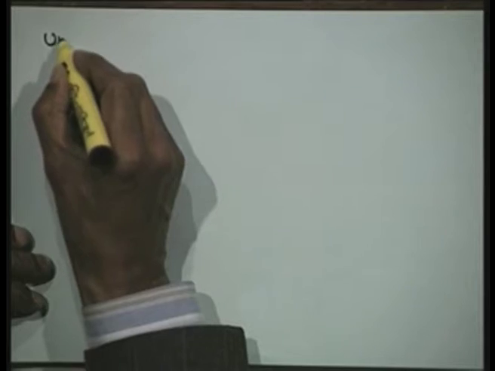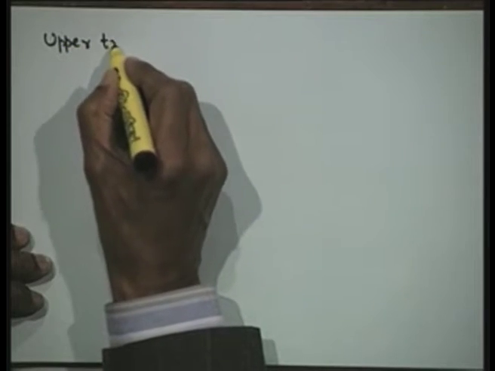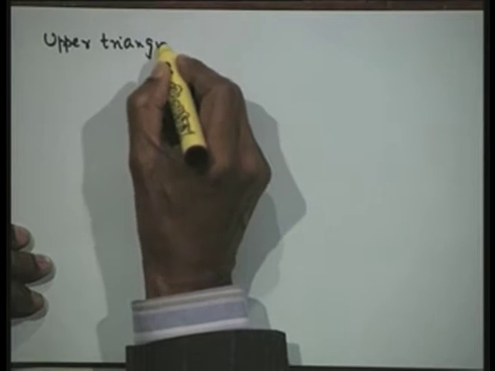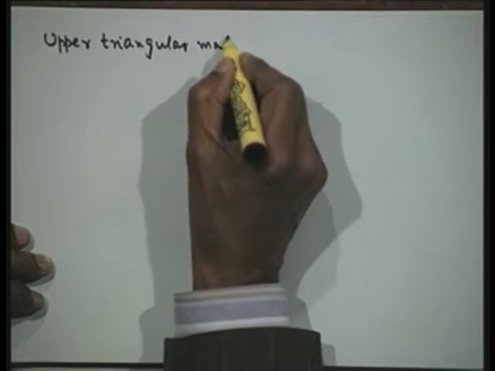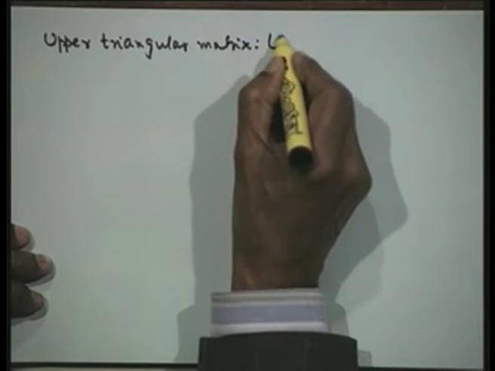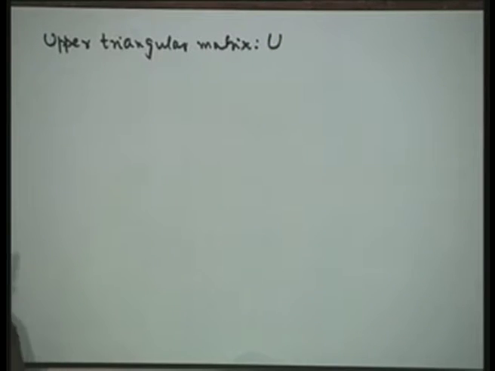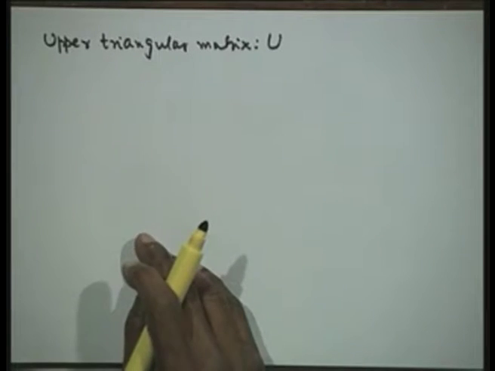Similarly, we define an upper triangular matrix. This is a lower triangular matrix, so we define an upper triangular matrix. We denote an upper triangular matrix by U. All the elements on or above the diagonal are non-zero and all the elements below the diagonal are 0.